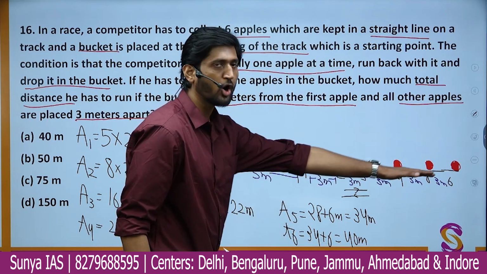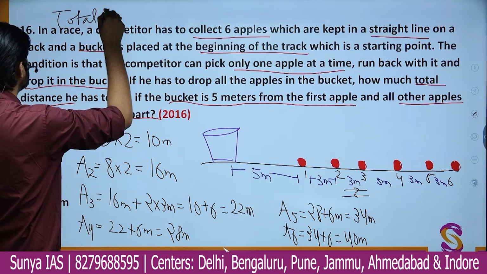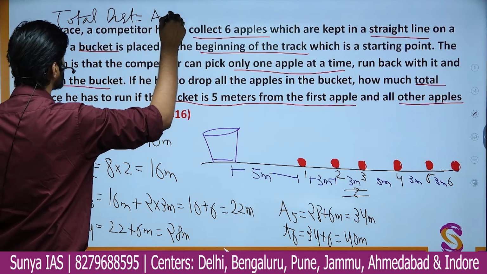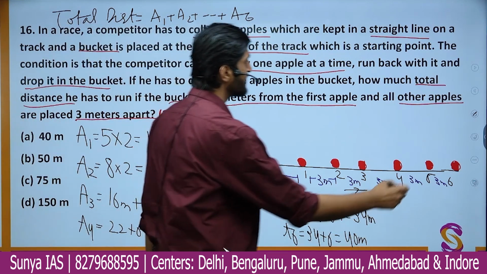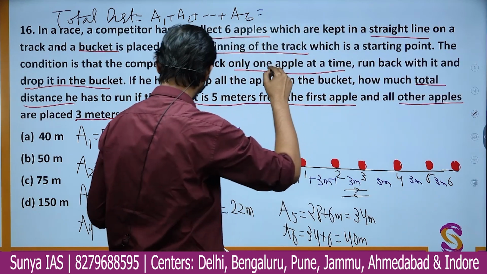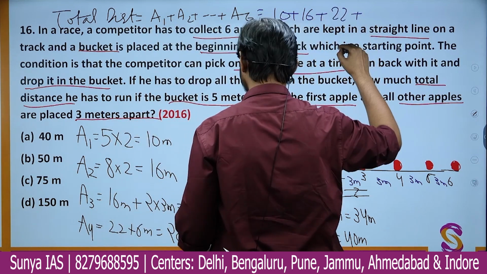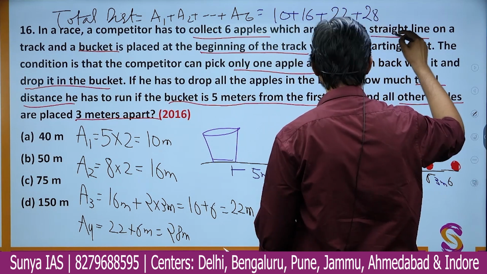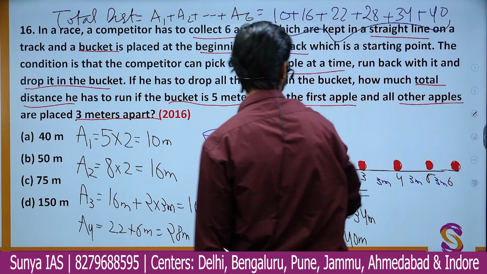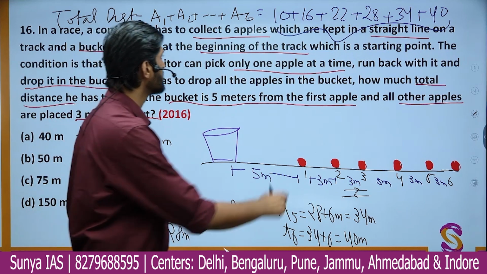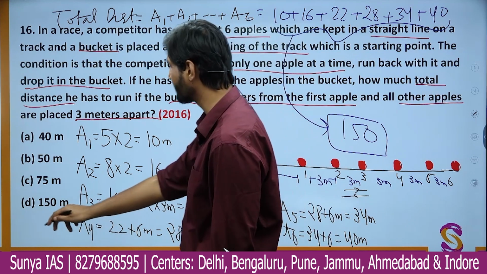So in order to get all 6 apples, this will be the total distance. So just find the total distance as A1 plus A2 and so on till A6. We just add up all these values: 10 plus 16 plus 22 plus 28, then 34, and then 40. When you add up all these values, the sum comes out to be 150, and therefore the correct answer will be 150 meter.